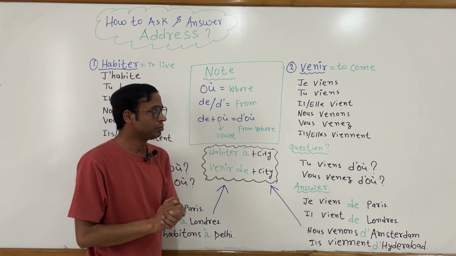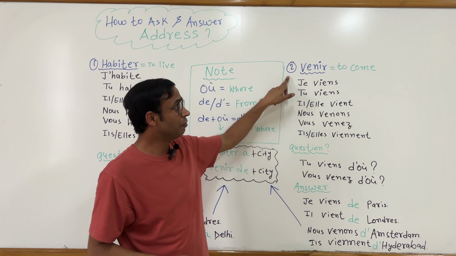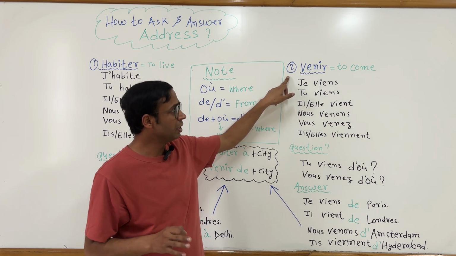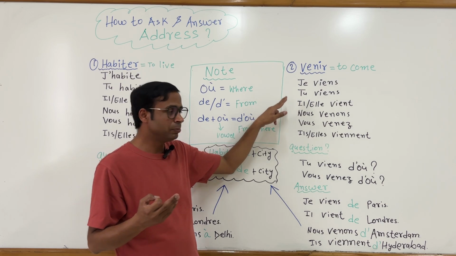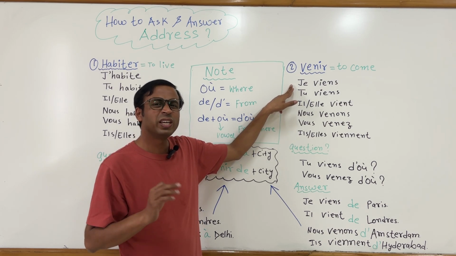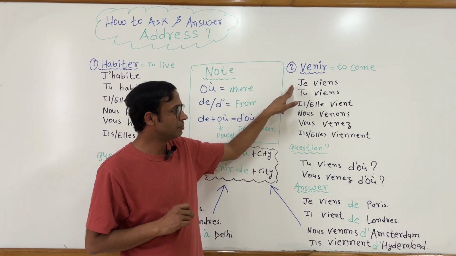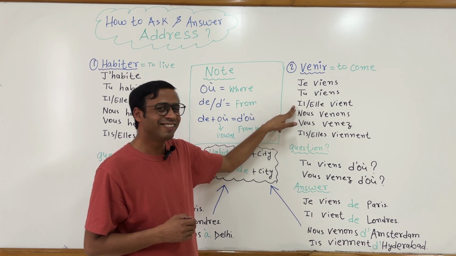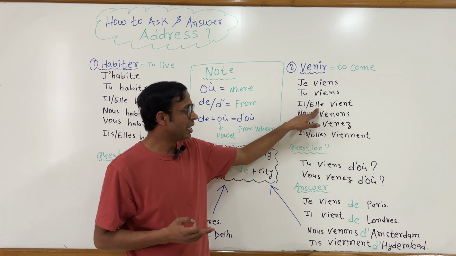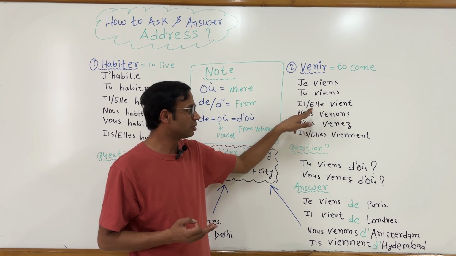Okay. Now come to this verb venir, V-E-N-I-R, venir. It means to come. So now listen to the pronunciation and meaning. Je viens, I come. Tu viens, you come. Il vient, he comes. Elle vient, she comes.